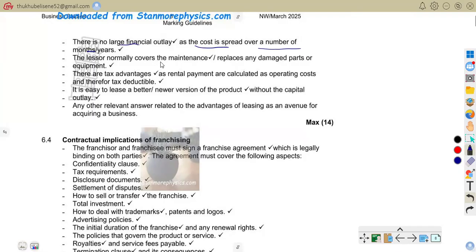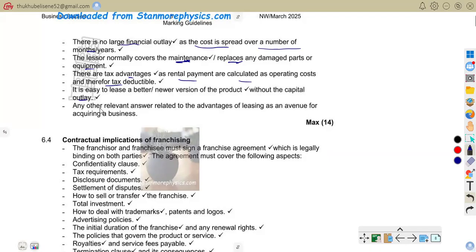So the lessor normally covers the maintenance or replaces any damaged parts of the equipment. That is the lessor. There are also tax advantages, as rental payments are calculated as operating costs and are therefore tax deductible. It is also easy to lease a better or newer version of the product without the capital outlay. So that is that.